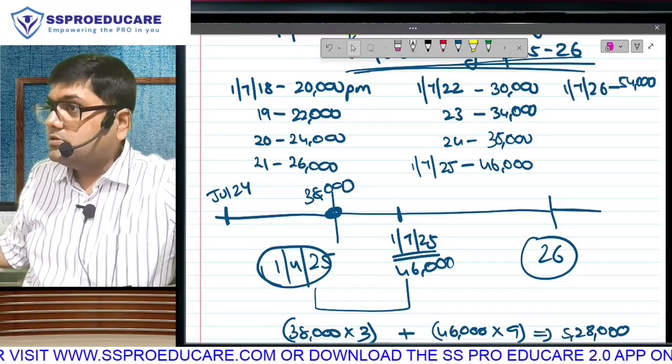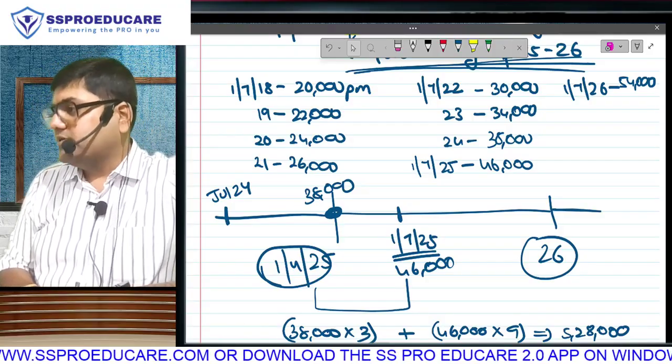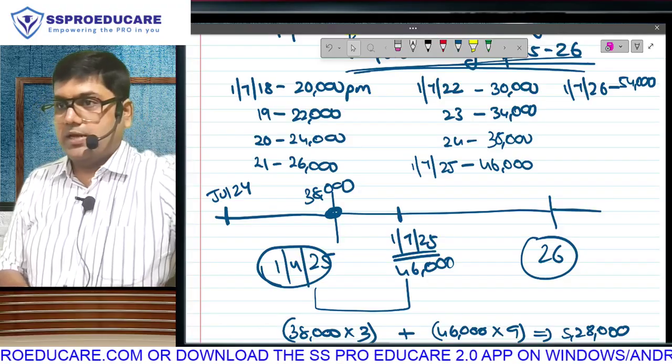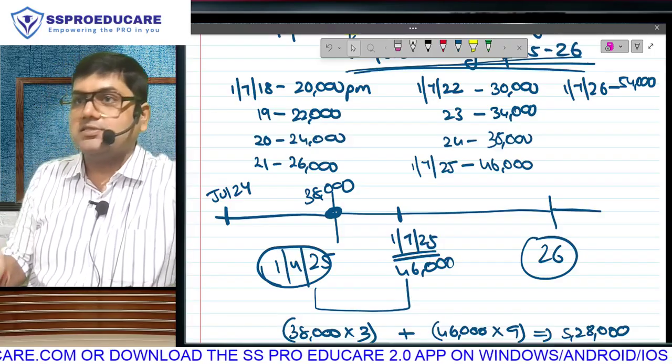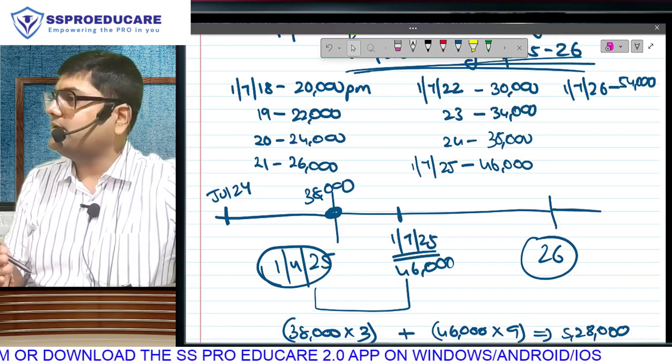You understood? So ladies and gentlemen, salary is taxable when it is due or received, whichever is earlier. Sometimes a salary becomes due in the next month. In those cases we will calculate March to Feb. But here it was not the case. And sometimes it's a scale based salary. Have you also understood the calculation of scale based salary?